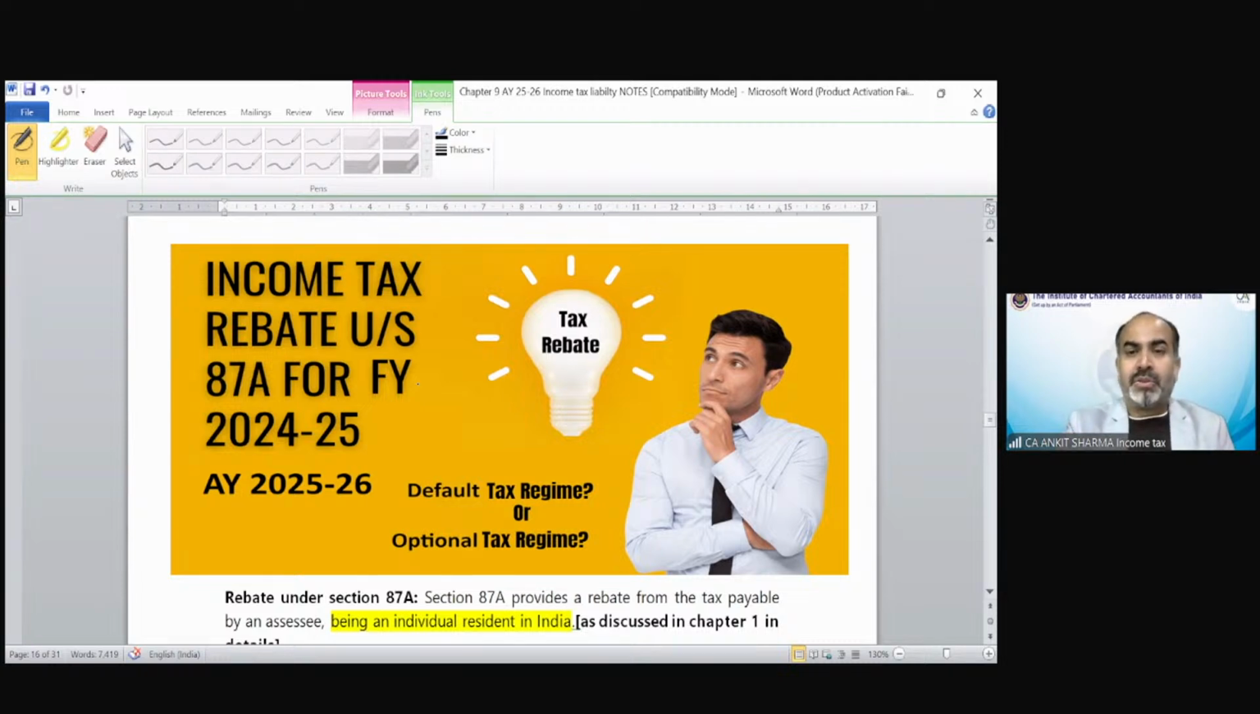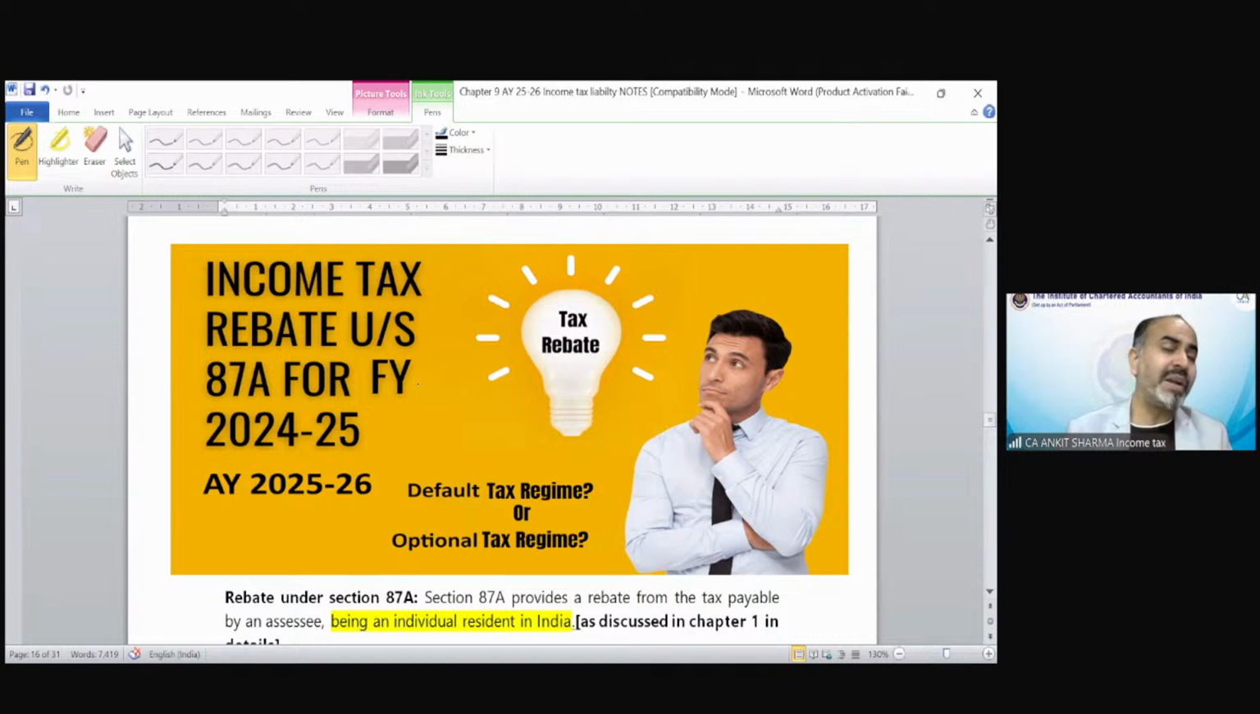Okay. So the rebate provisions for optional tax regime are very simple. It says if your total income is up to 5 lakh rupees, then there would be a tax rebate of maximum 12,500 rupees or up to the amount of tax, whichever is lower. Clear? But the rebate for default tax regime has a different kind of provision. One provision is simple. It says if your total income is up to 7 lakh rupees, then you can claim a rebate of 25,000 rupees or up to the amount of tax, whichever is lower.